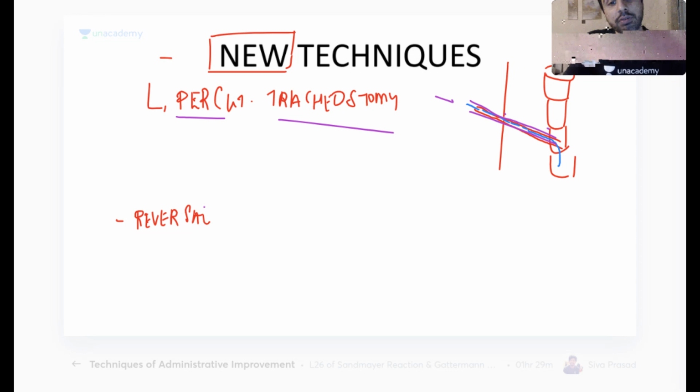How do you reverse a tracheostomy? I put the tracheostomy for whatever indications, and now my patient is fine. The patient says they can't speak when they have a tracheostomy. So when are you going to remove it? How are you going to remove it? What are the steps of tracheostomy reversal or tracheostomy removal?